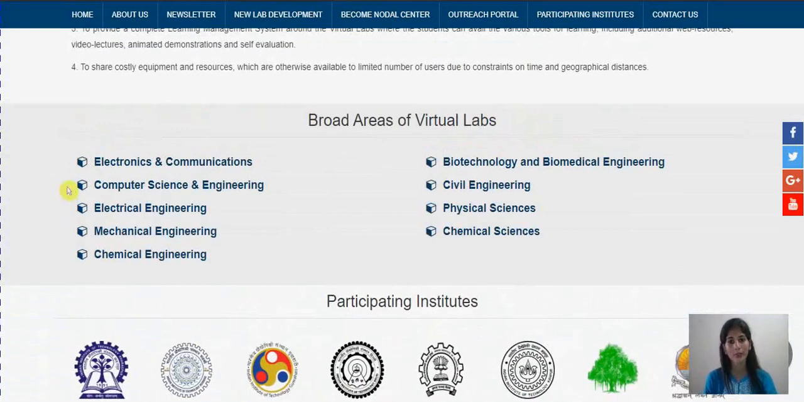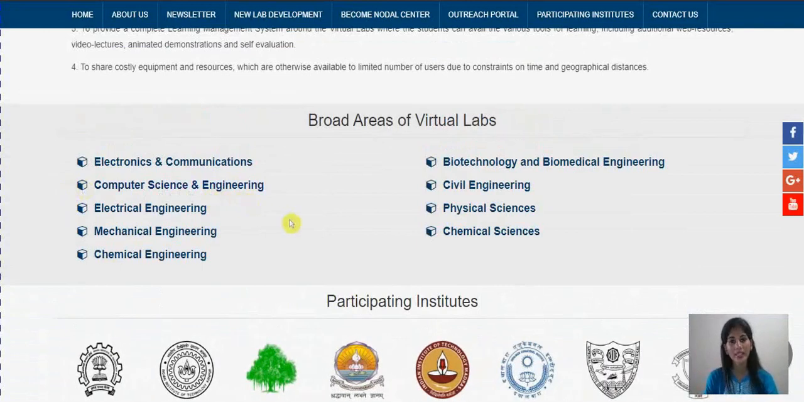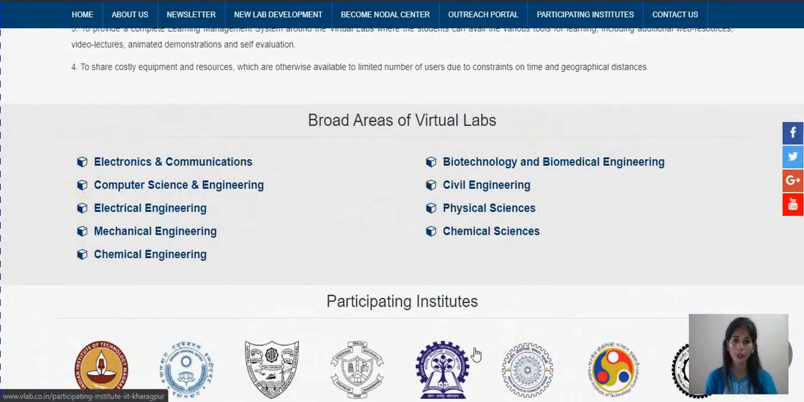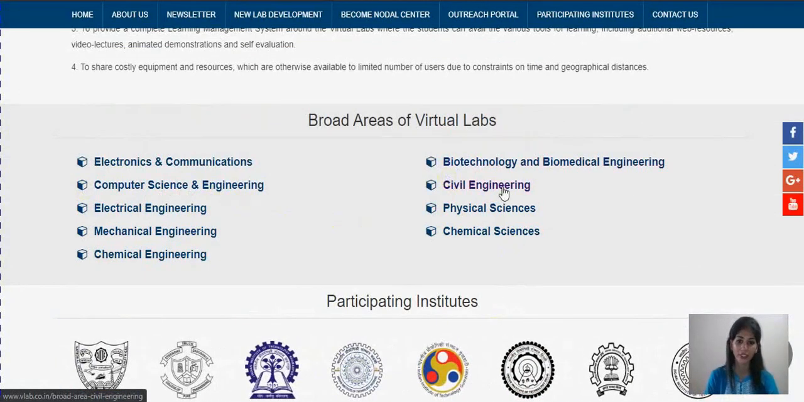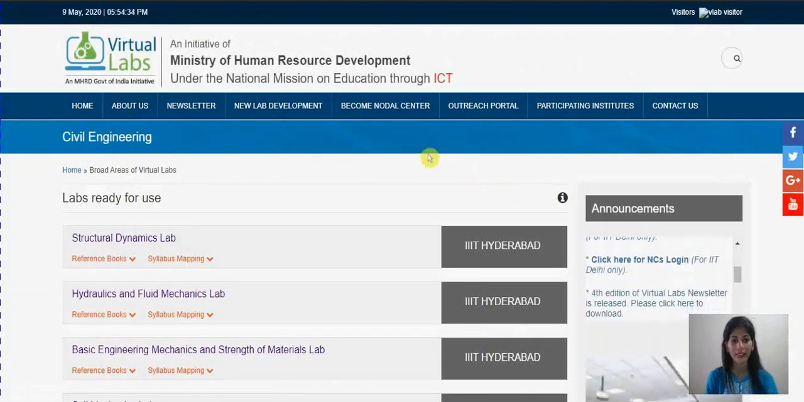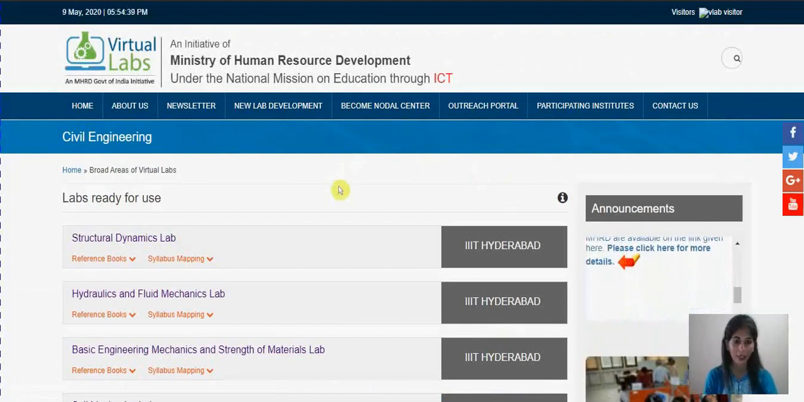Virtual lab serves 9 broad areas of science and engineering. Users can explore these labs in two ways, one through domain wise and one through participating institute wise. I am going inside civil engineering. In domain wise, the user will get the labs developed by participating institutes particular to that domain.